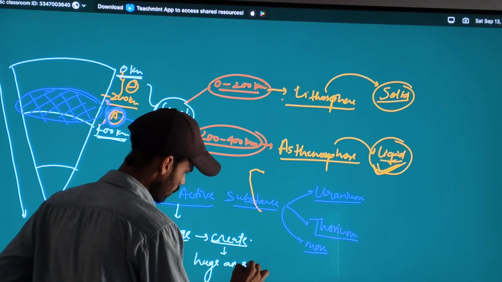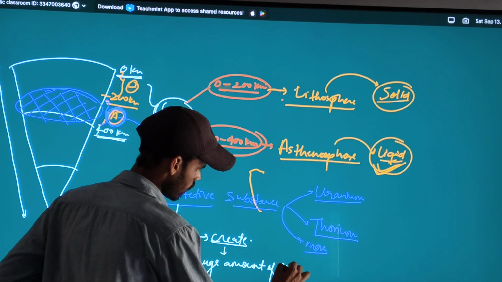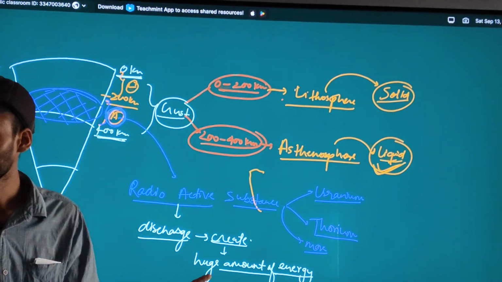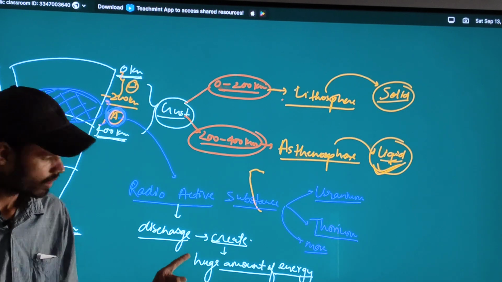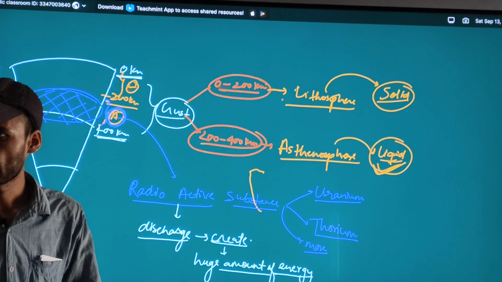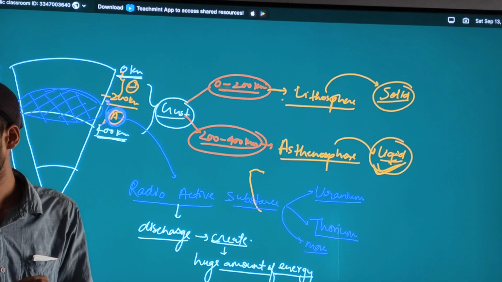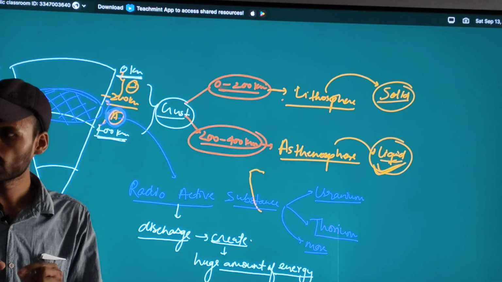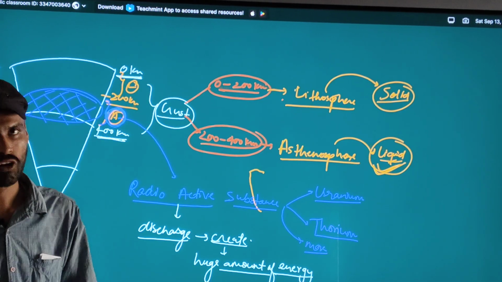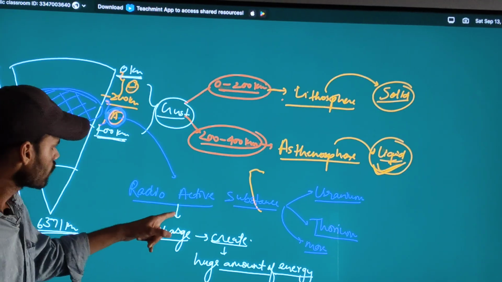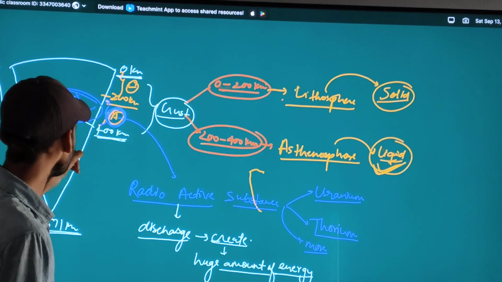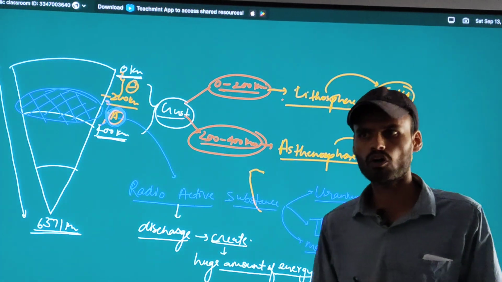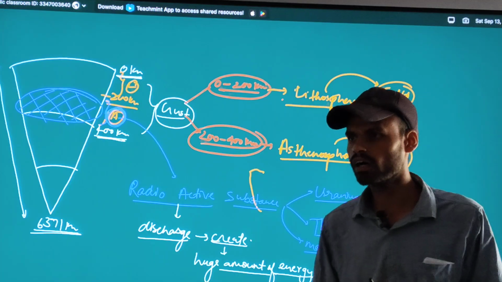When radioactive substances discharge, they create a huge amount of energy, and this energy, I mean heat, is very much responsible for melting the metals, or you can say minerals, I mean lava, magma.